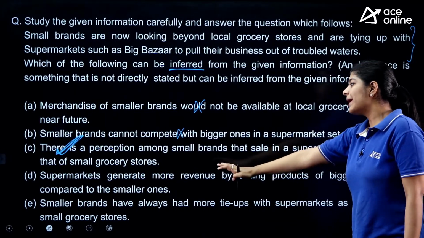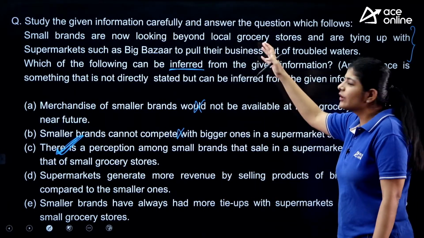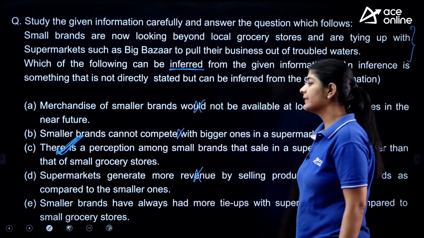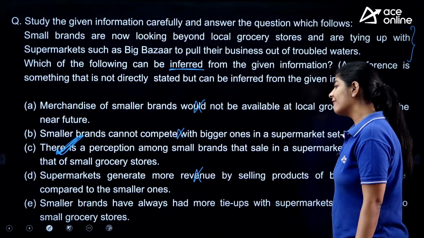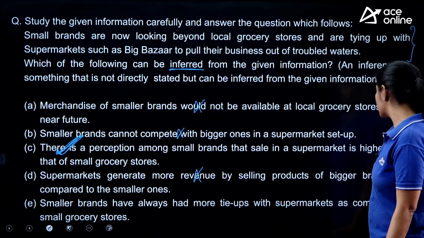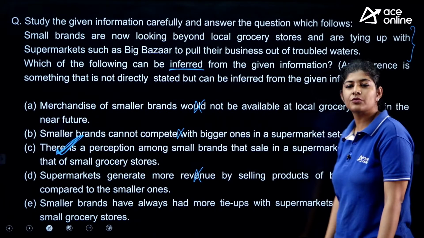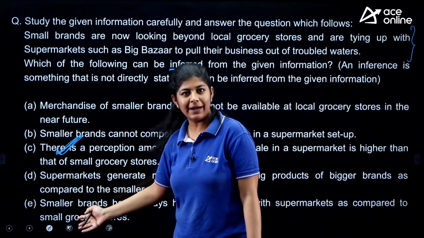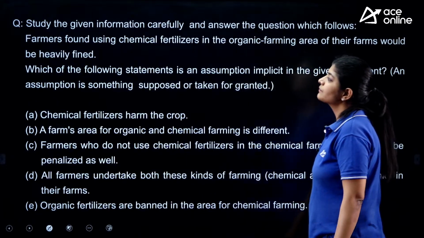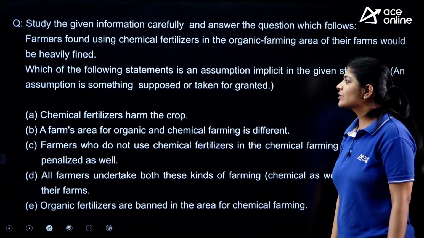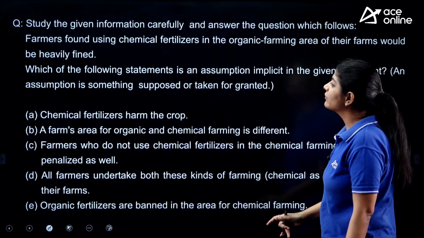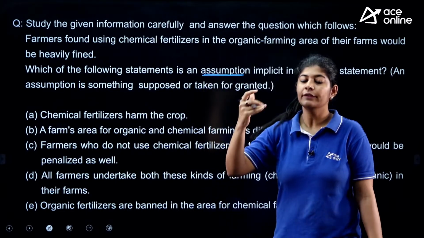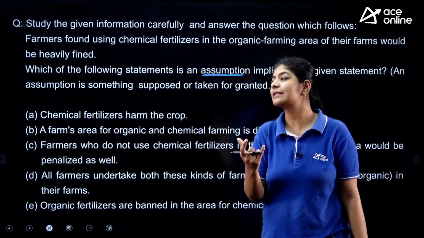D, supermarkets generate more revenue. There is no information given related to revenue, so we are not going to consider this one. Next, small brands have always had more tie-ups with supermarkets as compared to small grocery stores. It is not like that. Again, we have no information related to brands, right? Next, the next question is quite similar, but this time we simply have to check the assumptions. We simply have to find out the correct assumption.